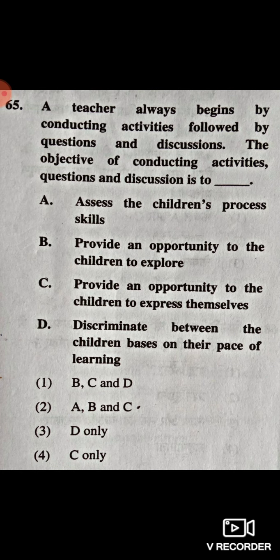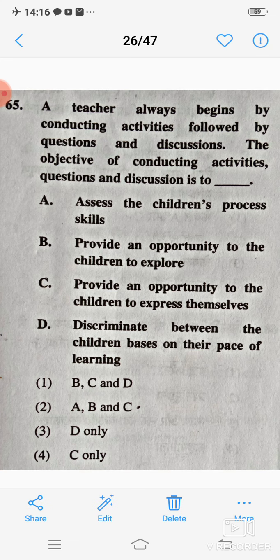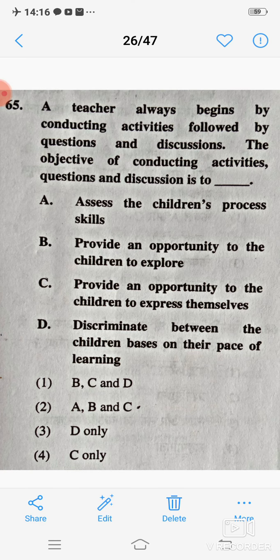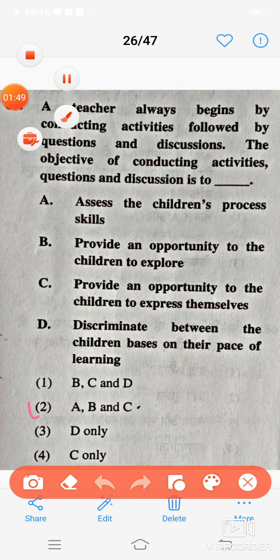Next question: a teacher always begins by conducting activities followed by questions and discussions. The objective of conducting activities, questions and discussion is to? Correct answer is 2, A, B and C.